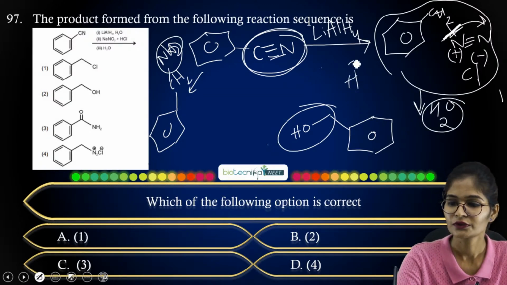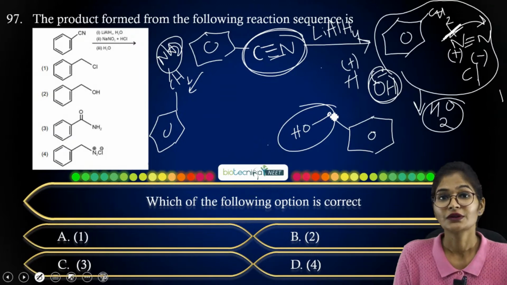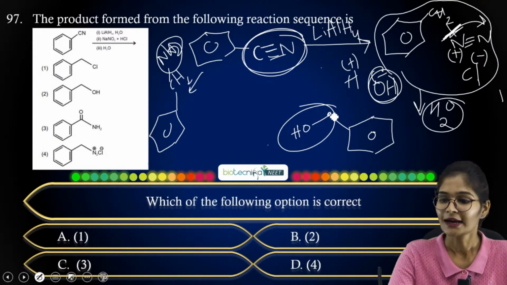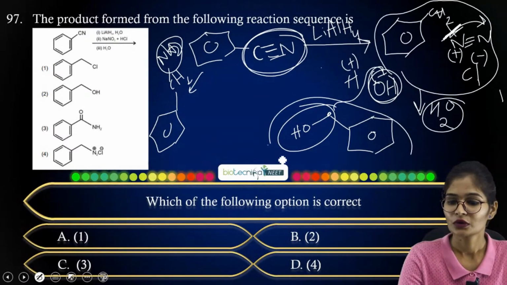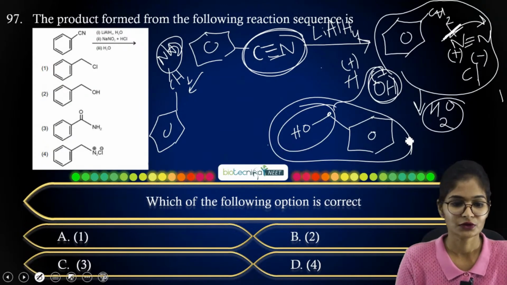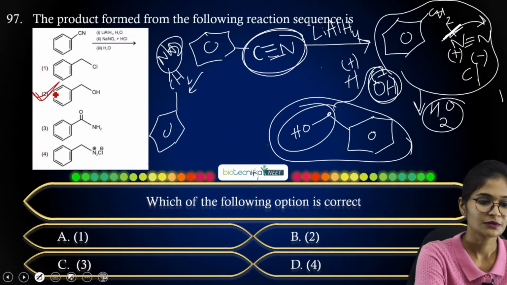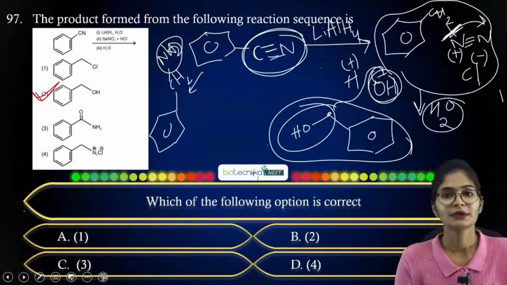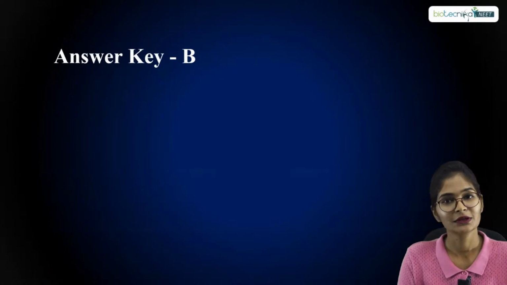The water molecule you can split as H plus and OH minus, right? So this OH minus will be attacking your electron deficient carbon. After the removal of N2 gas, the carbon will be electron deficient. That's why OH minus will be satisfying it. Okay, so overall you have got an alcoholic product. In which option do you have your alcoholic product? You have it in option B. So the correct option for this question will be option B.